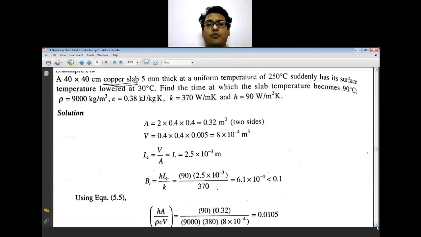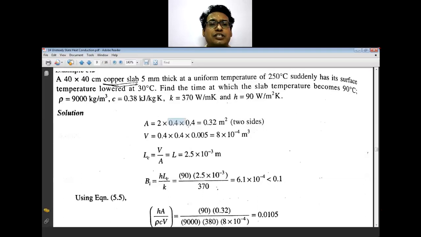A copper slab at a uniform temperature of 250 degrees Celsius suddenly has its surface temperature lowered to 30 degrees Celsius. That means a body at a uniform temperature of 250 is exposed to 30 degrees Celsius. Find the time at which the slab temperature becomes 90 degrees Celsius. The density, heat capacity, thermal conductivity and the convective heat transfer coefficient are given. So this is the copper slab.